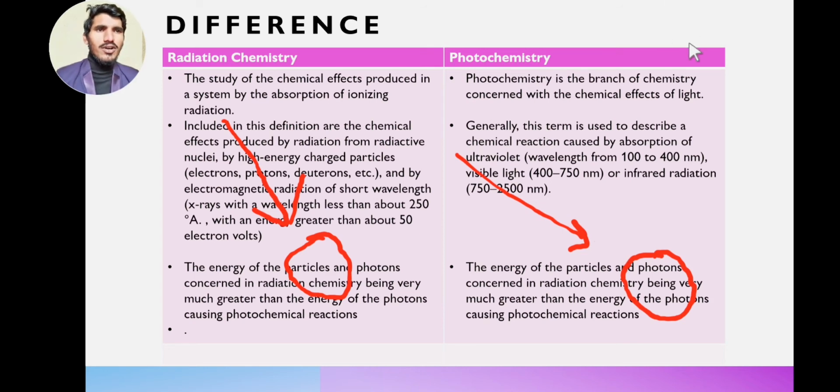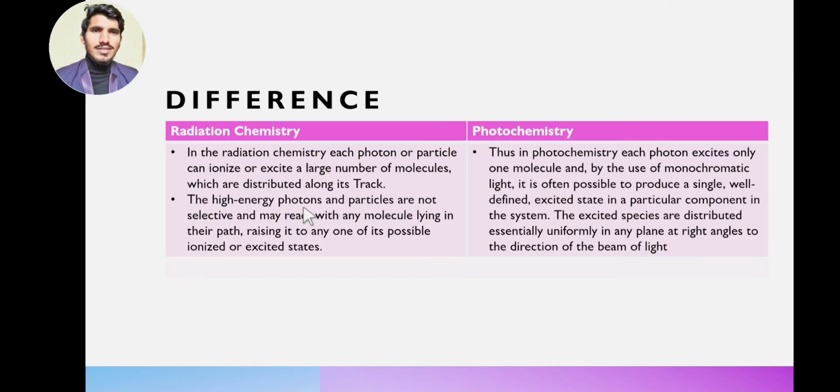The next point is that in radiation chemistry, each photon or particle can ionize or excite a large number of molecules which are distributed along its track. Whereas in photochemistry, each photon excites only one molecule, and by the use of monochromatic light, it is often possible to produce a single well-defined excited state.